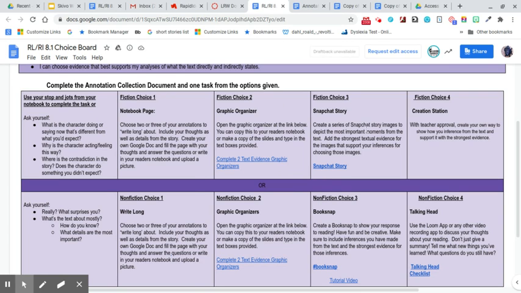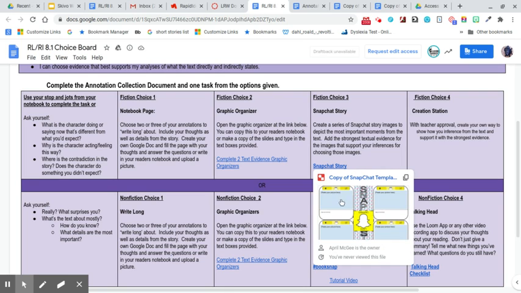Or Snapchat story. Create a series of Snapchat story images to depict the most important moments from the text. Add the strongest textual evidence for the images that support your inferences for choosing those images. So this one's kind of fun if you like social media. If we click on this right here, you're going to see it's a little Snapchat image here. Again, you're going to make a copy of it and you can fill it out and upload it to your digital notebook.